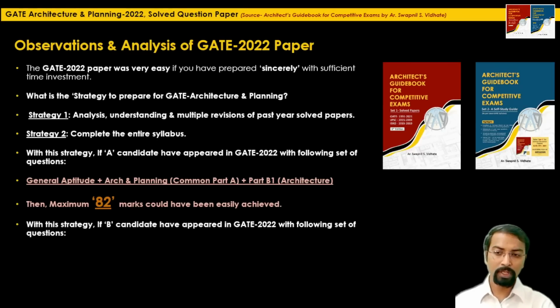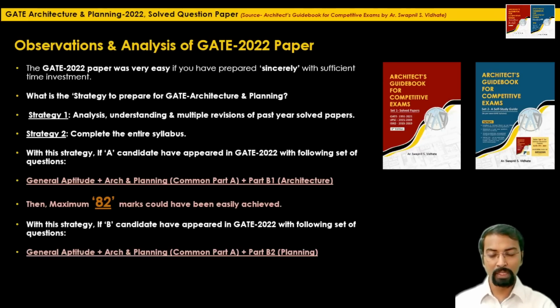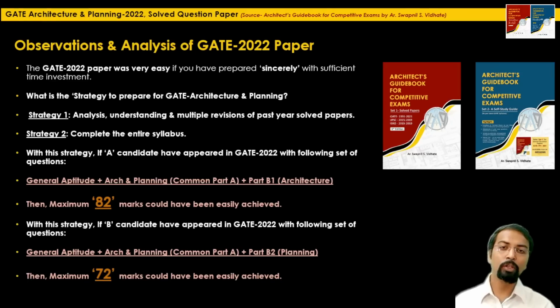Then, for example, candidate B, if he has B plan as his graduation stream, and he has selected the set of questions like general aptitude plus architecture and planning, the common, and part B2, that is the questions from the planning related topics, then maximum 72 marks could have been easily achieved.